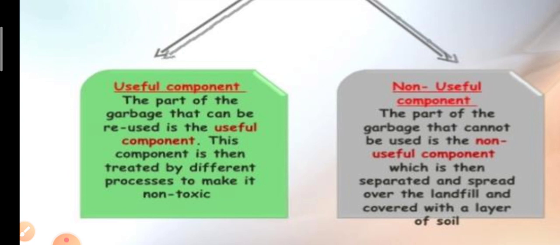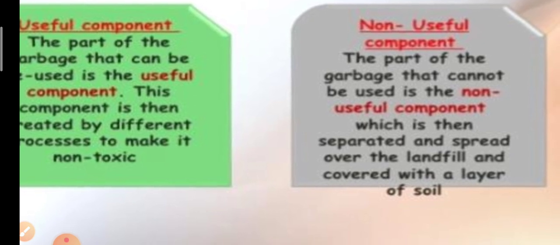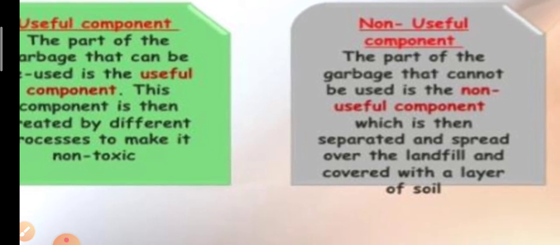The part of garbage that can be reused is called the useful component, and this component is then treated by different processes to make it a non-toxic substance. Whereas the part of garbage that cannot be used is known as the non-useful component.